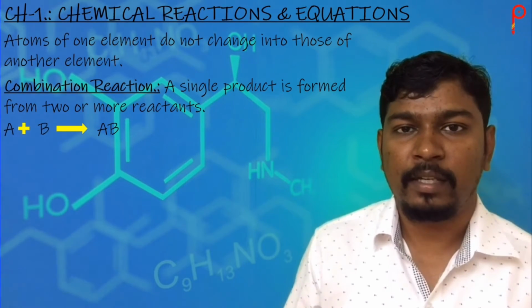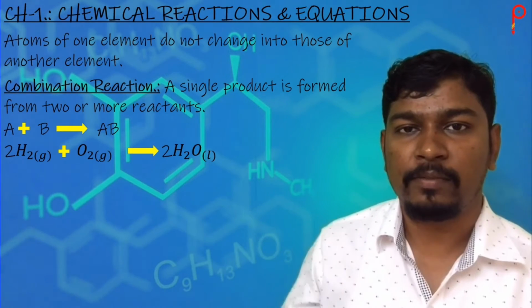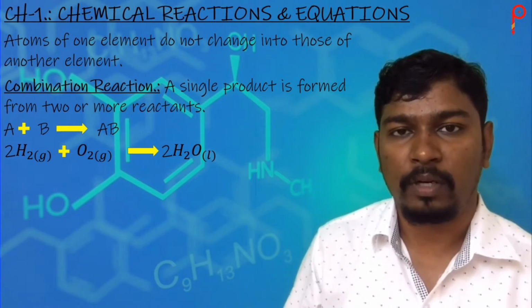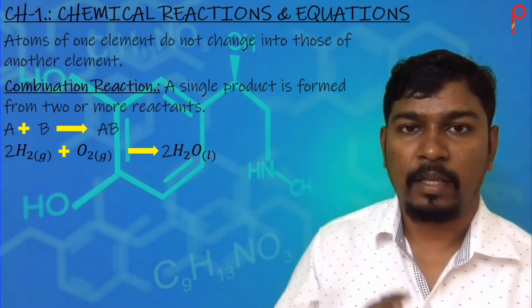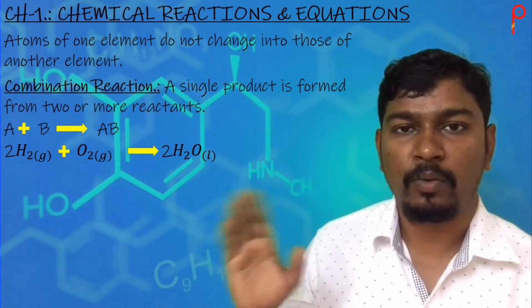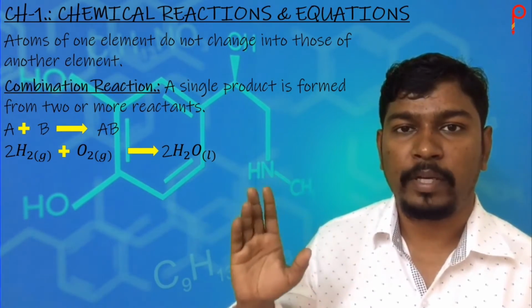Now to understand this, let's take one example. Hydrogen plus oxygen gives H2O, that is water. Means H2 plus O2 will give H2O. Now let's balance the equation. 2H2 plus O2 will give 2H2O.